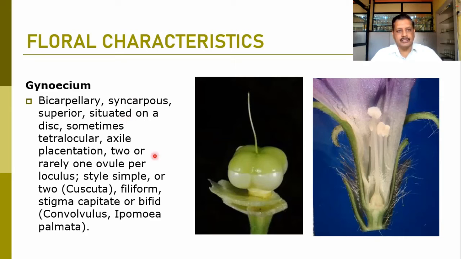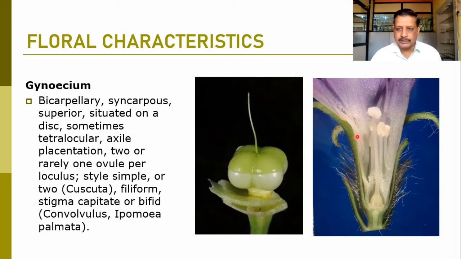It is situated on the disc, and sometimes it is tetralocular. Here you can clearly observe the tetralocular condition of the gynoecium. There may be 2 or rarely 1 ovule. Most of the time inside the ovary, in each locule there are 2 ovules present, and rarely we find a single ovule in the locule.